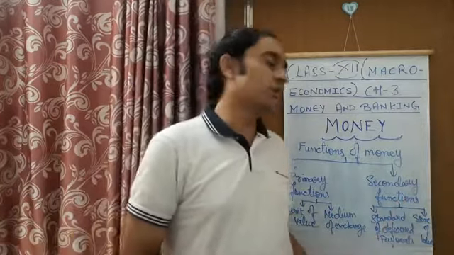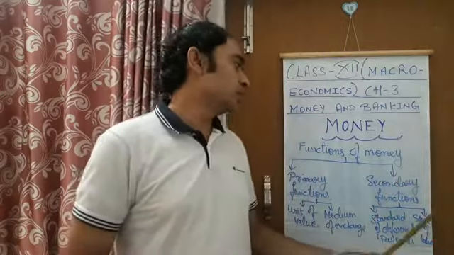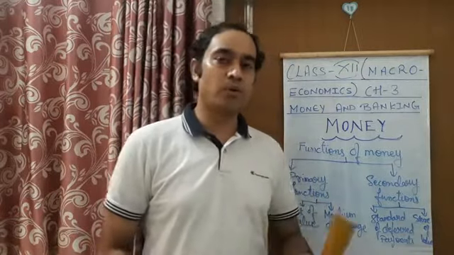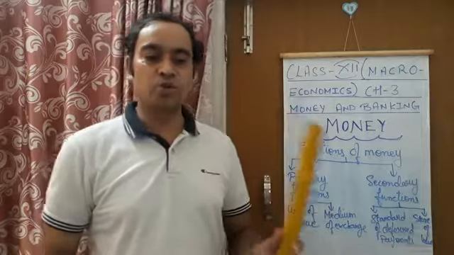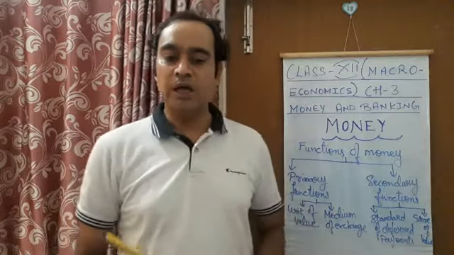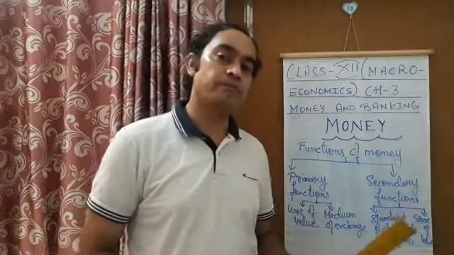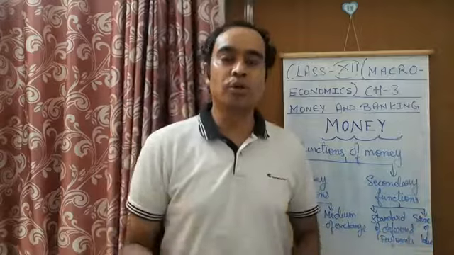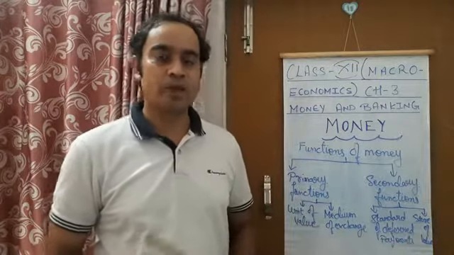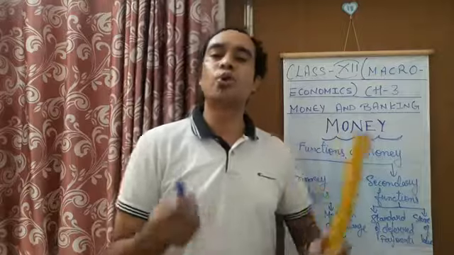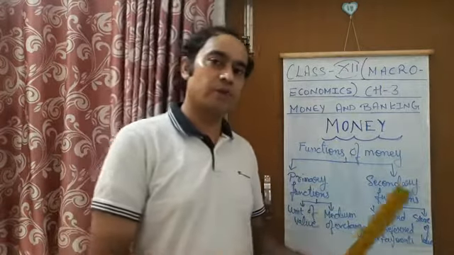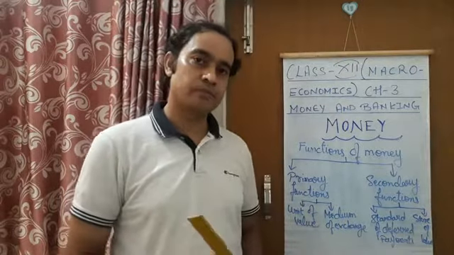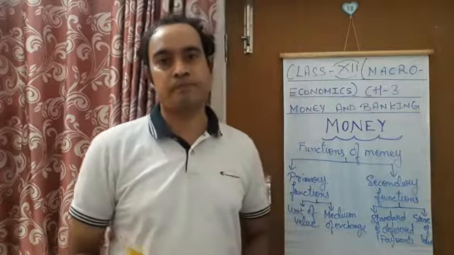Then another function is included in the secondary functions of money. It is a store of value. So let's read about it also. Under the barter exchange system, storing of value in terms of goods was very difficult. Now with money, savings are done in terms of money. So you can see previously in the barter exchange system, wealth could not be stored, especially in the case of perishable goods. But because of the introduction of money, now we can store our wealth. We can store money for any time, any number of years, easily. No harm is going to be done to your money.